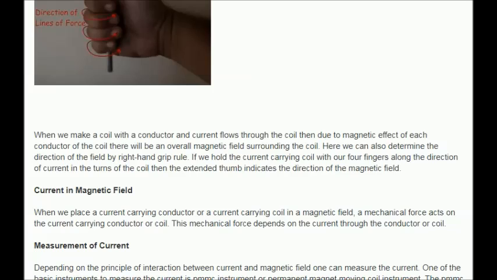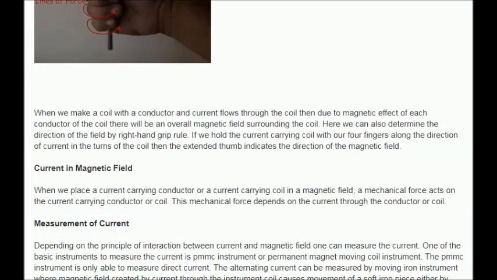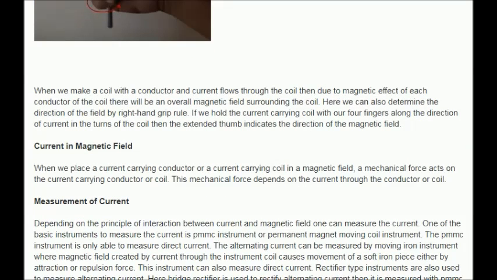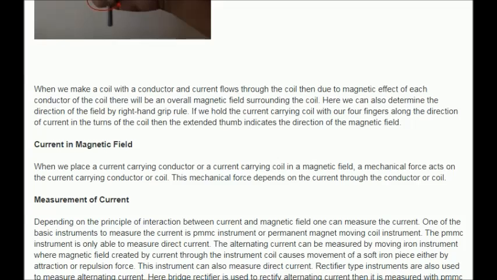Current in magnetic field. When we place a current-carrying conductor or a current-carrying coil in a magnetic field, a mechanical force acts on the current-carrying conductor or coil. This mechanical force depends on the current through the conductor or coil.